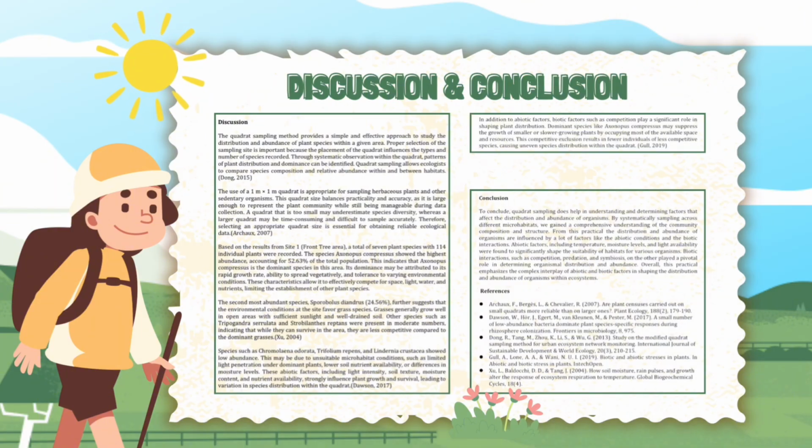And to conclude, quadrat sampling does help in understanding and determining factors that affect the distribution and abundance of organisms. By systematically sampling across different microhabitats, we gained a comprehensive understanding of the community composition and structure. From this practical, the distribution and abundance of organisms are influenced by many factors like abiotic conditions and biotic interactions. Abiotic factors, including temperature, moisture levels, and light availability, were found to significantly shape the suitability of habitats for various organisms. Biotic interactions, such as competition, predation, and symbiosis, on the other hand, played a pivotal role in determining organismal distribution and abundance. Overall, this practical emphasizes the complex interplay of abiotic and biotic factors in shaping the distribution and abundance of organisms within ecosystems.